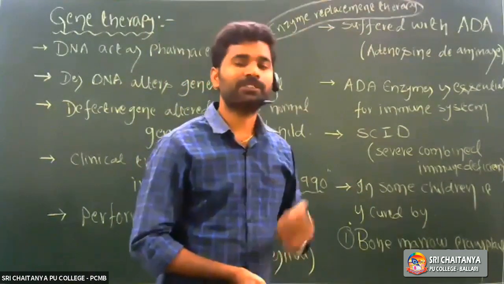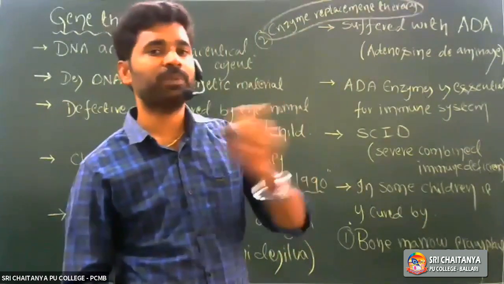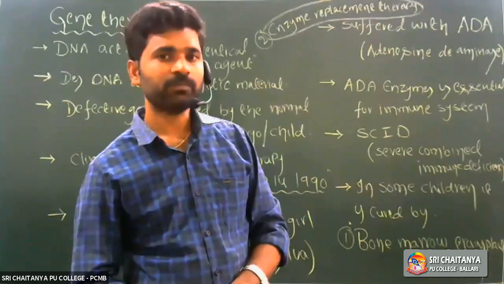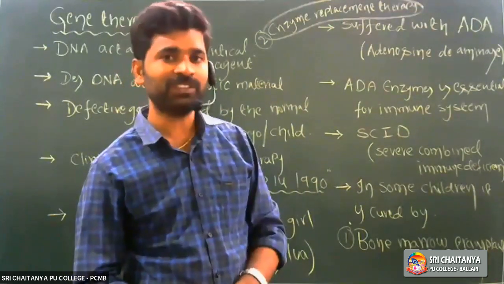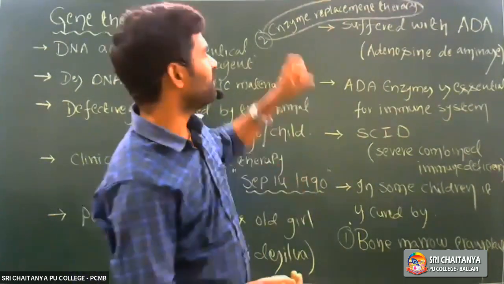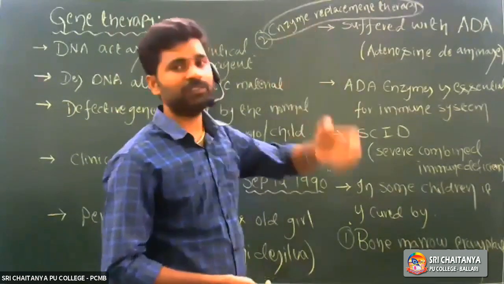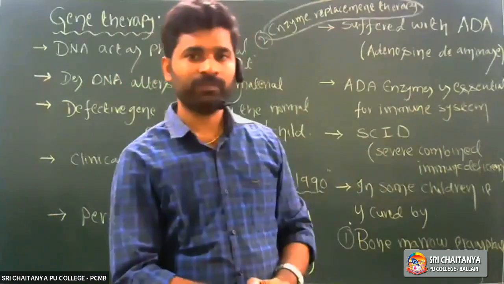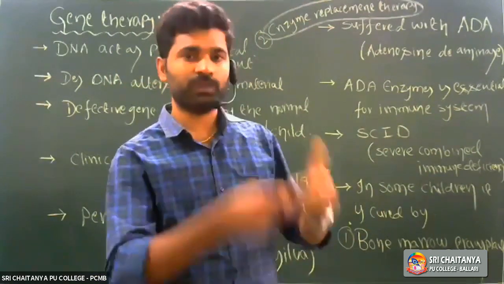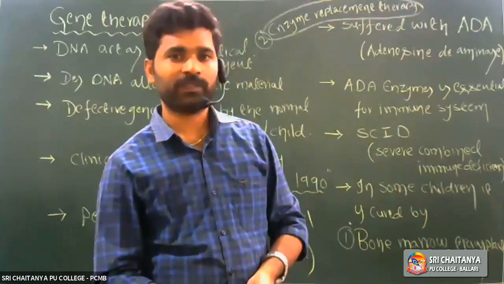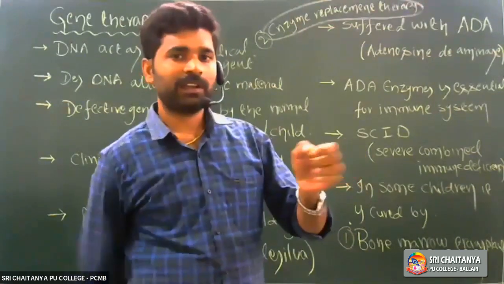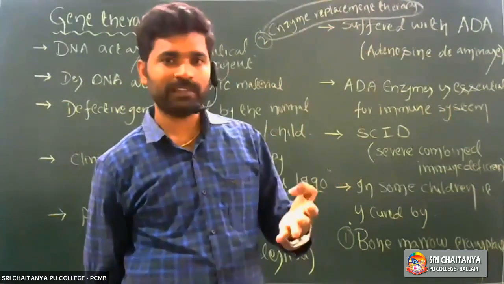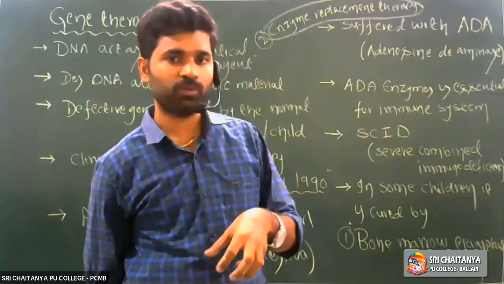Right, that genetical disorder is completely cured at embryonic stages only. Embryonic stages, it means that ADA enzyme encoding genetic material is collected from the bone marrow cells of another human being, and it is injected into the embryonic cells. At embryonic stages, maybe 4 cells or 8 cells are present in the mother's womb, right?